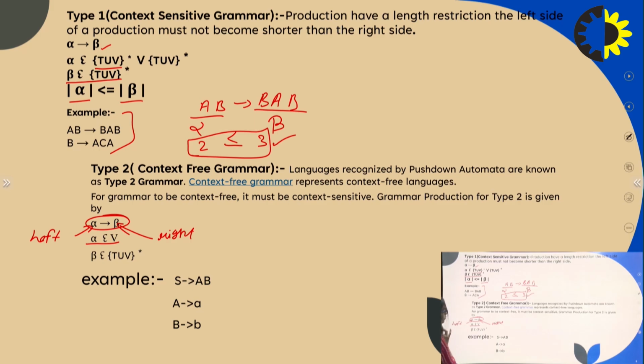Alpha belongs to non-terminals and beta belongs to any combination of terminals and non-terminals. It means the left hand side consists of only a single non-terminal, and the right hand side consists of any combination of terminals and non-terminals.